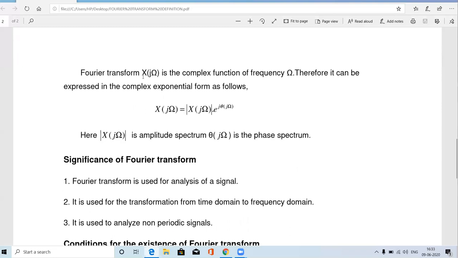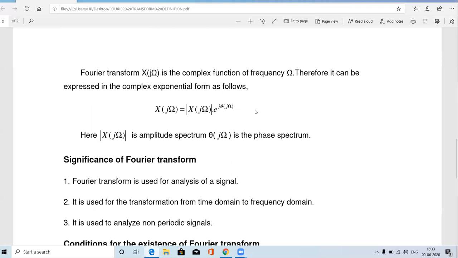The Fourier transform answer, capital X of j omega, is a complex function of frequency omega. That is, x of j omega consists of the real part as well as the imaginary part. So that's why x of j omega can be written as the magnitude, that is the modulus of x of j omega, into e power j theta of j omega. Here the modulus of x of j omega is said to be the amplitude spectrum, and theta of j omega is said to be the phase spectrum.